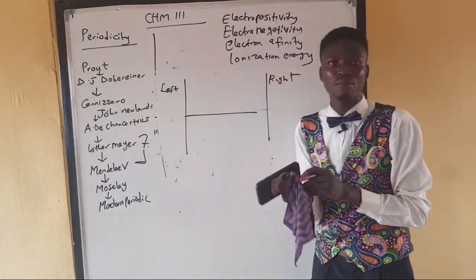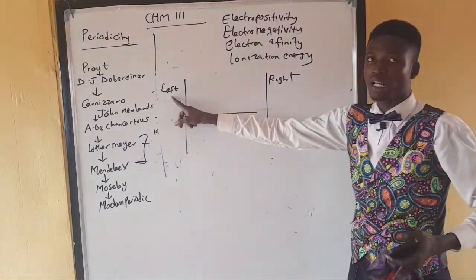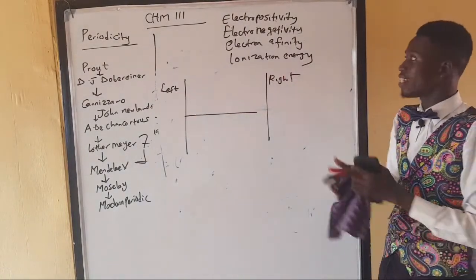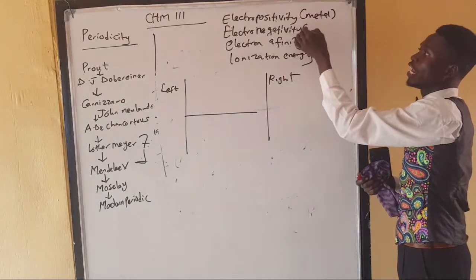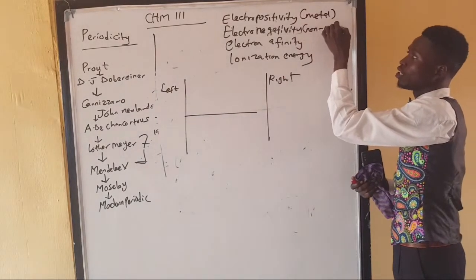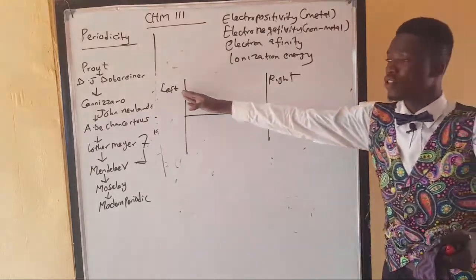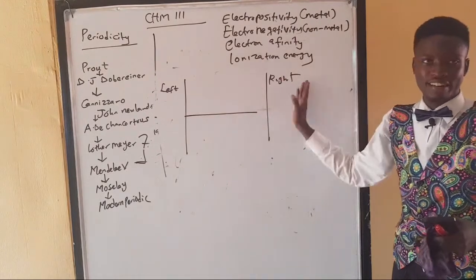So you can actually now keep a periodic trend statement and say that when we move from the left to the right of the periodic table, since I said electropositivity is assigned to metal and electronegativity is assigned to non-metal, you can say that when you move from left to right of the periodic table, electronegativity increases.